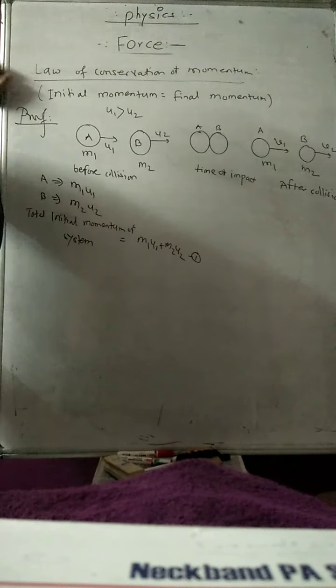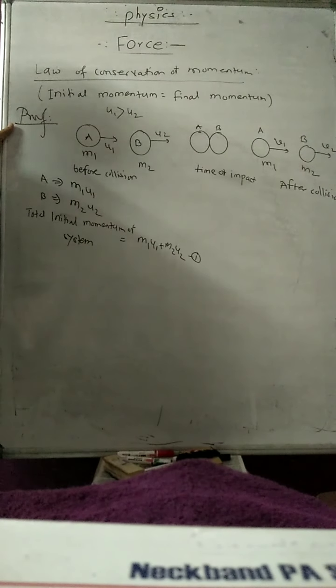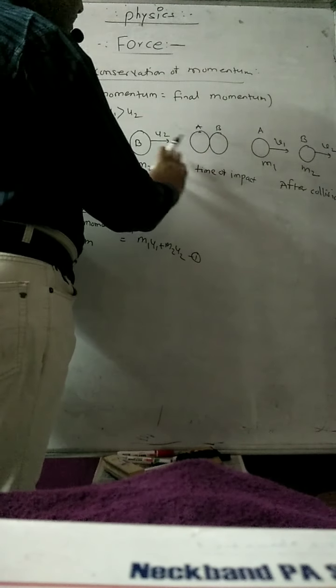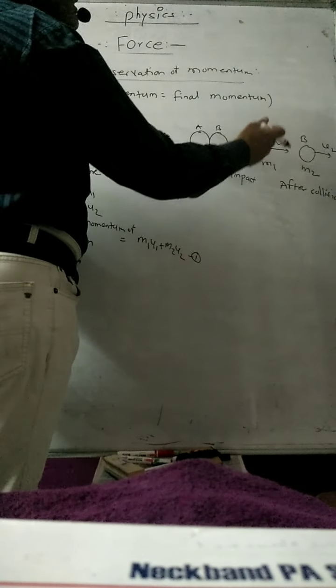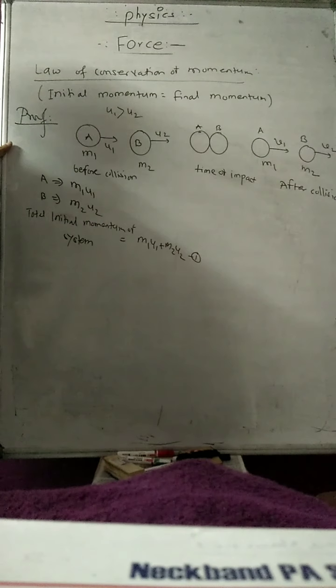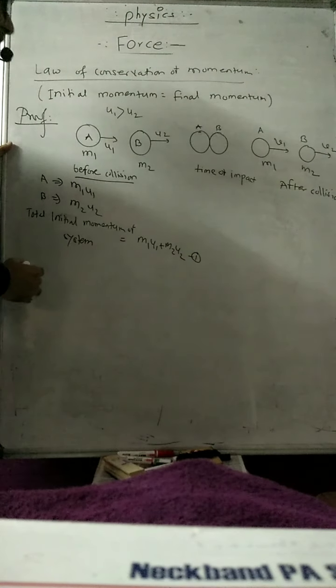Okay, so this is the total initial momentum of the system. Suppose during the time t these two bodies collide with each other, and after collision their velocities change to v1 and v2. Body A will acquire the velocity v1 and body B will acquire the velocity v2. So this is the condition before collision.